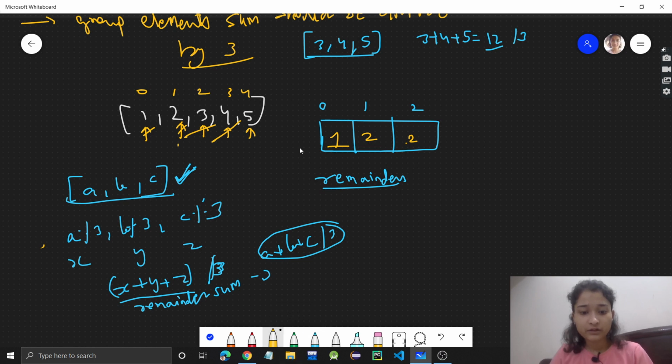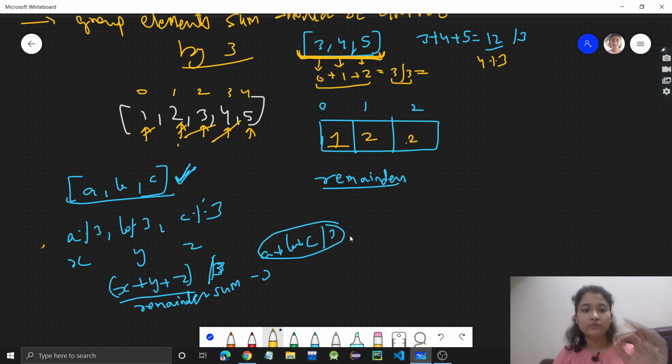Now if we find out the remainders, 3's remainder is 0, 4's remainder is 1, when we divide 4 by 3, right? 5's remainder is 2. 0 plus 1 plus 2 will be 3, and this is also divisible by 3. Hence this group is divisible by 3. So if remainders sum is divisible by 3, the group also will be divisible by 3. Okay, I hope you understood this point.